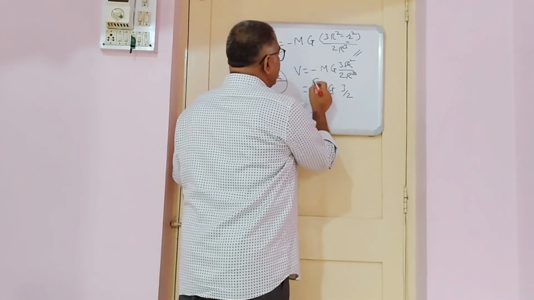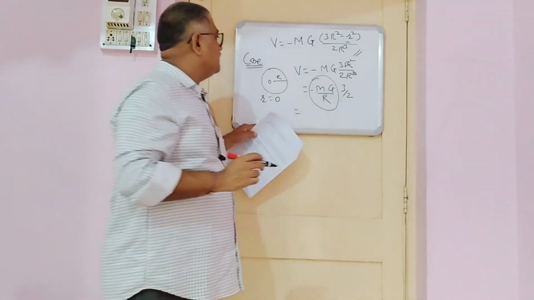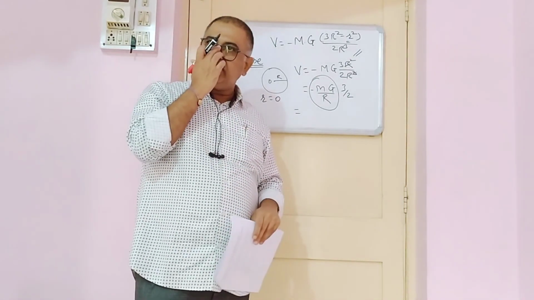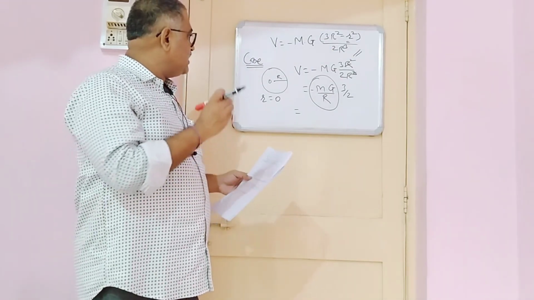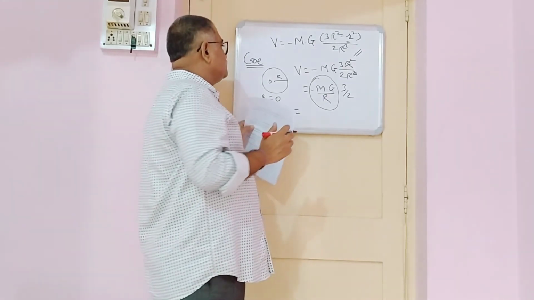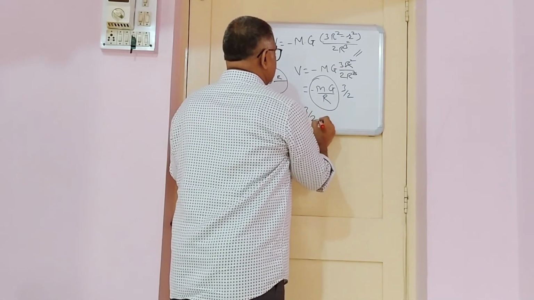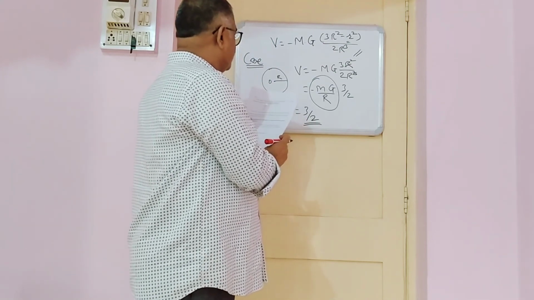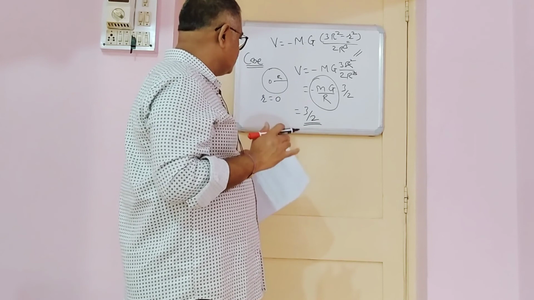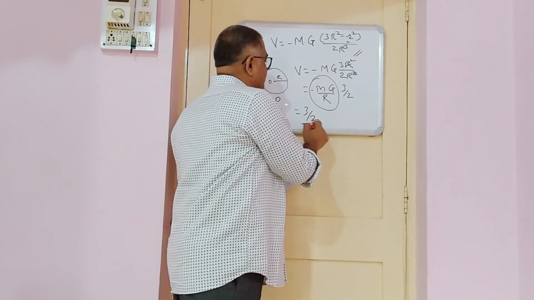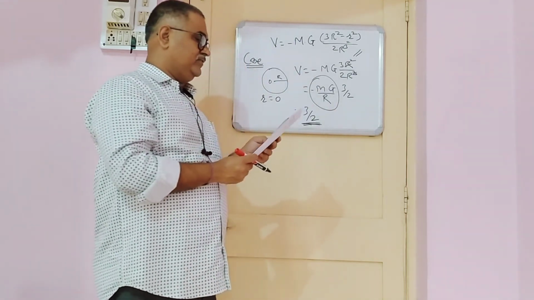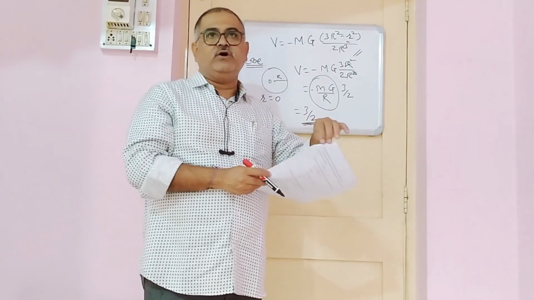Minus MG by R, this much quantity is the potential on the surface of the sphere, and hence the gravitational potential at the center of a solid sphere is equal to 3 by 2 times the gravitational potential on its surface. This is the factor: 3 by 2 times the gravitational potential on its surface.